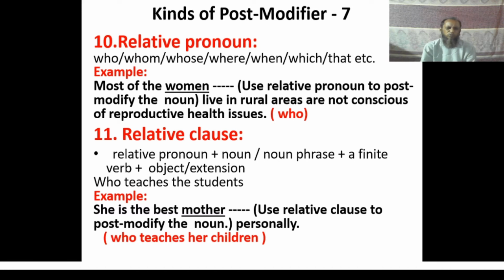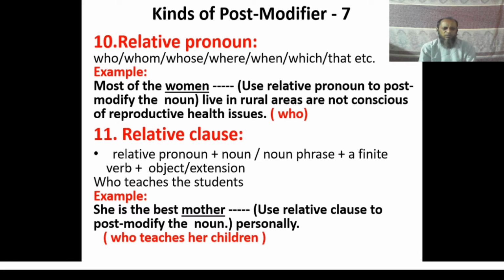Look at the example: who teaches the students? Here, no noun or pronoun, that is no subject, has been used to make a relative clause because the relative pronoun here is who. And you know, after who, no noun or pronoun as subject is used.